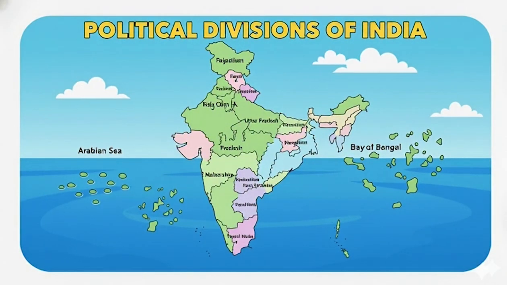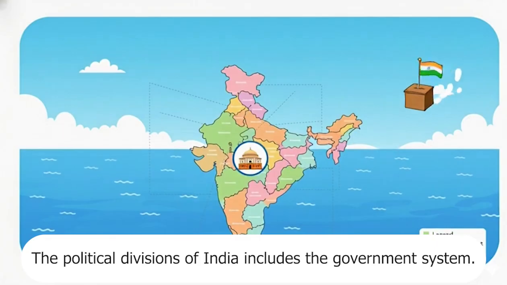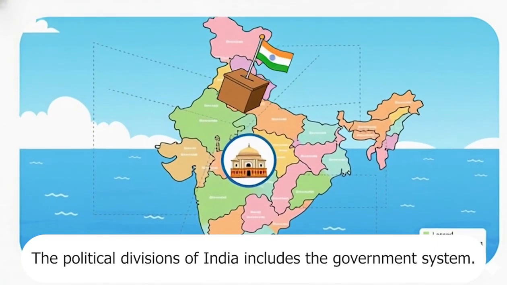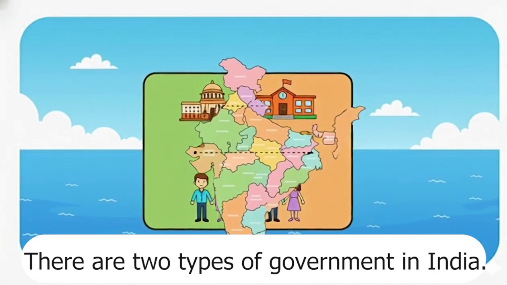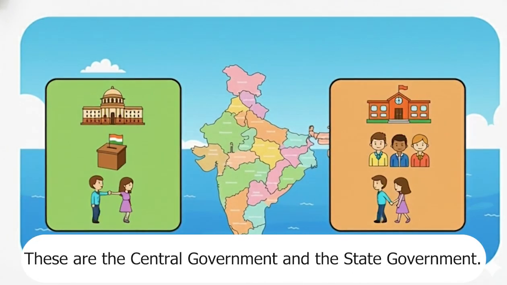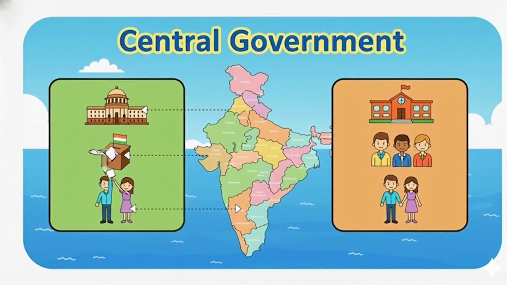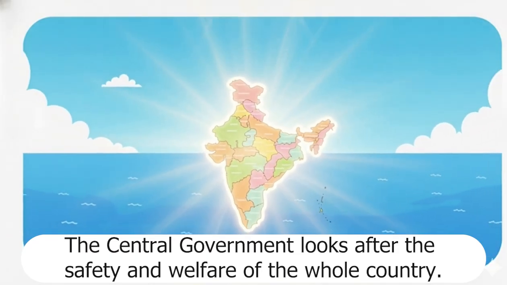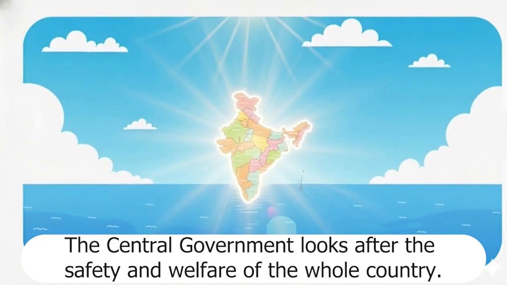Political divisions of India. The political divisions of India include the government system. There are two types of government in India. These are the central government and the state government. Central government. The central government looks after the safety and welfare of the whole country.